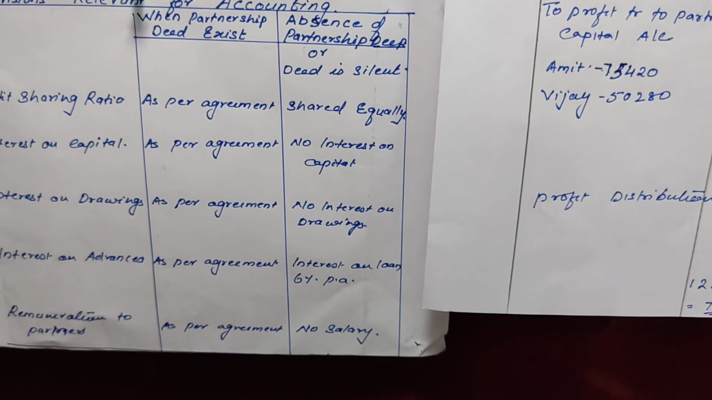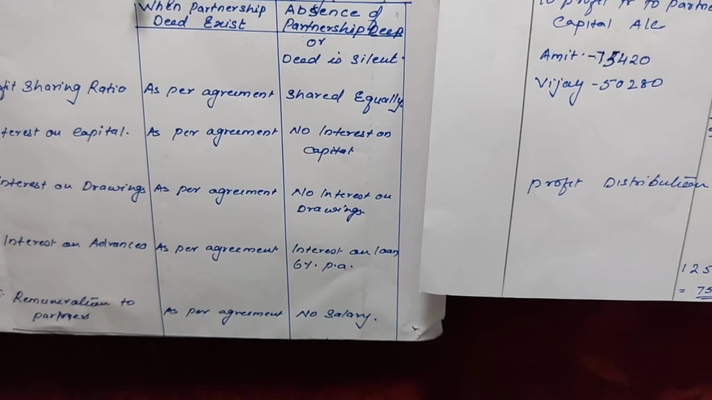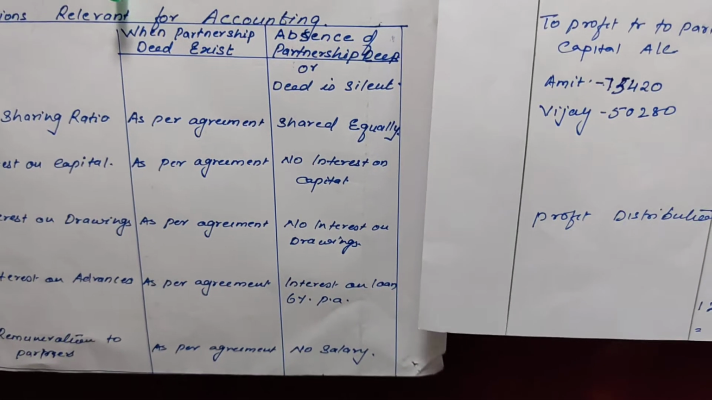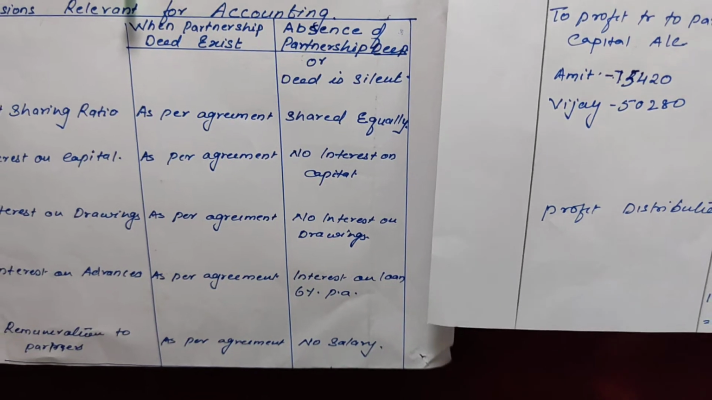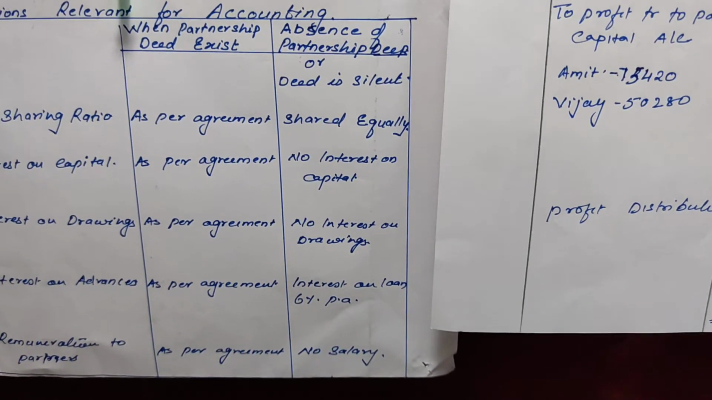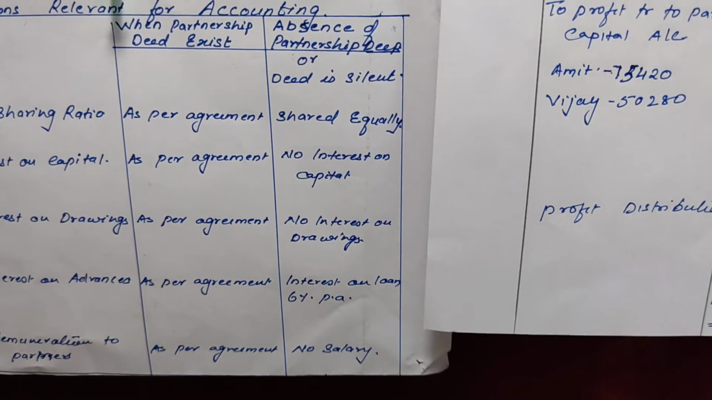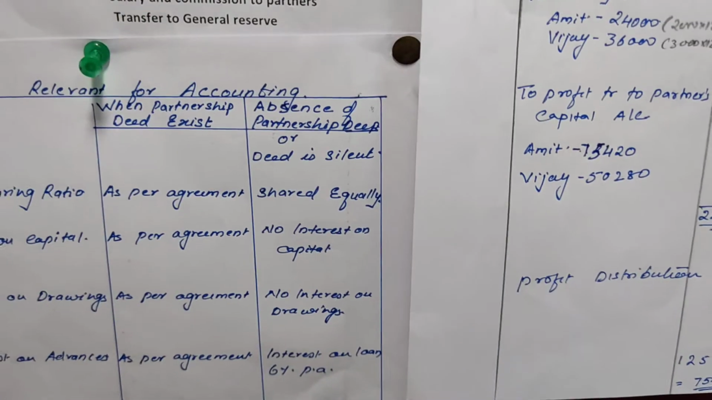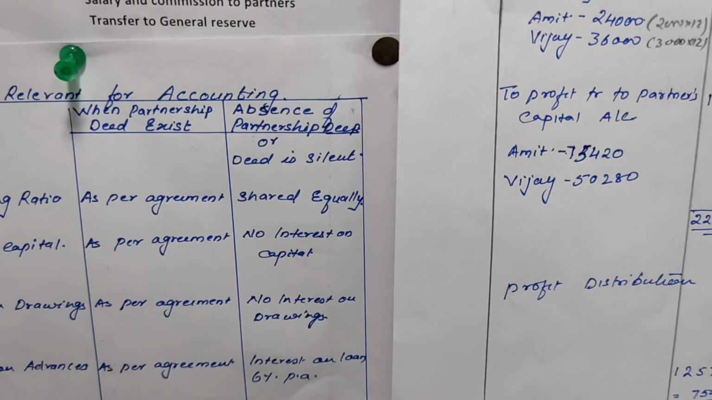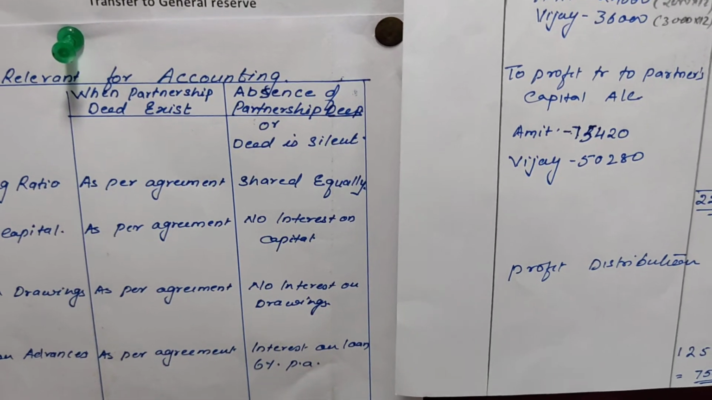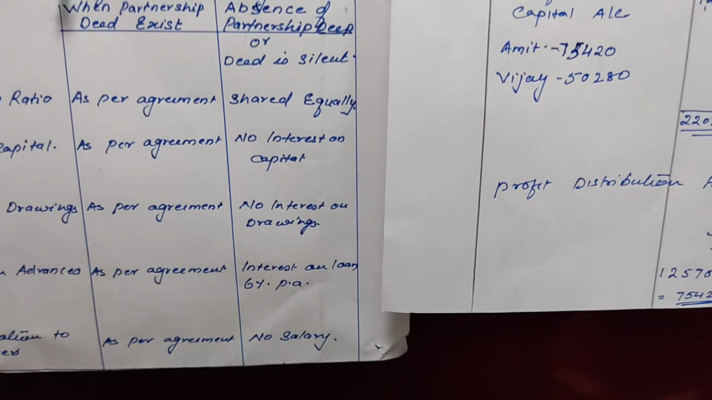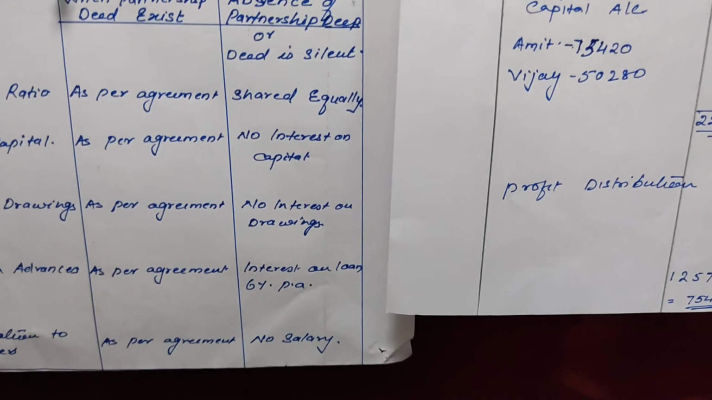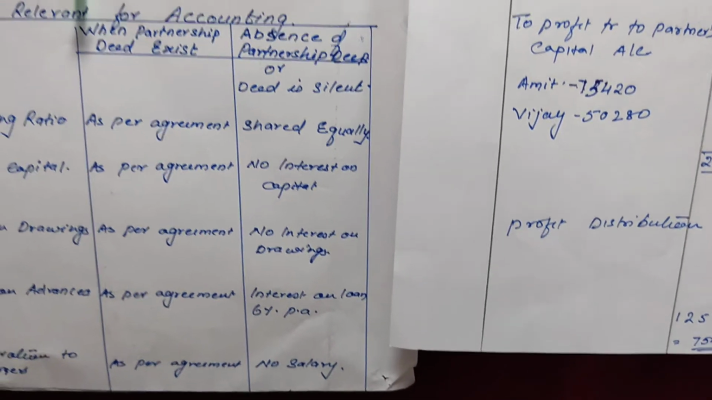But if the deed is silent, that is very important, you have to see whether the deed is silent. If the deed is silent, the profit will be shared equally and interest on loan will be provided at the rate of 6% per annum. Other than this, no other adjustment will be done. No interest on capital, no interest on drawing, no salary. Only 6% interest on loan will be given and the balance profit will be shared equally among the partners.